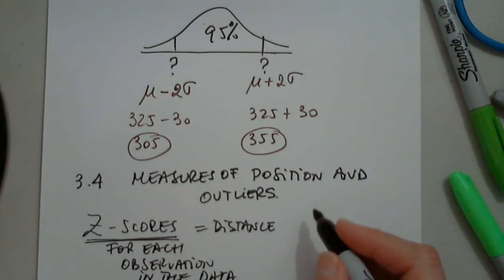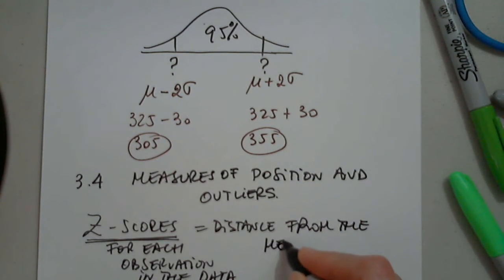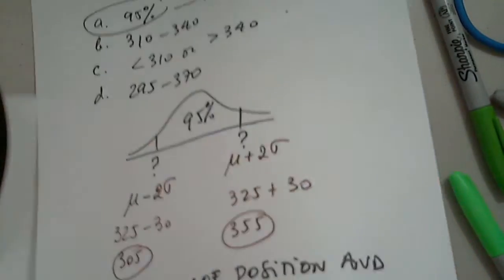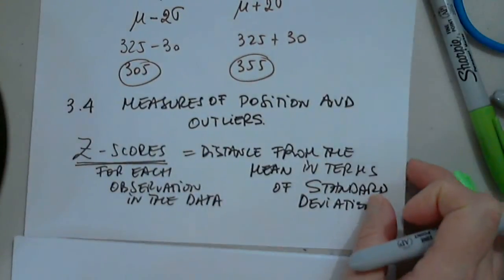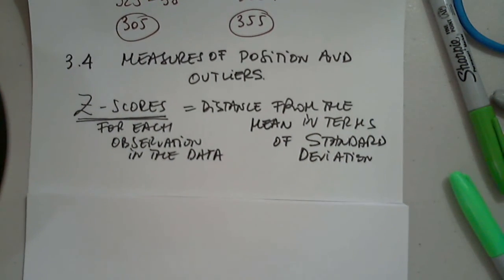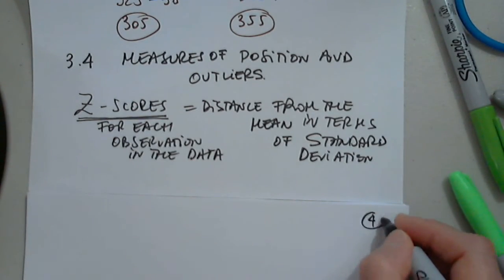It is the distance from the mean in terms of standard deviation. The z-score will tell us how many standard deviations away from the mean a particular observation is.